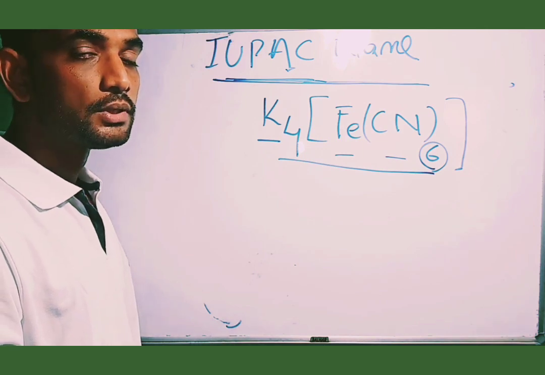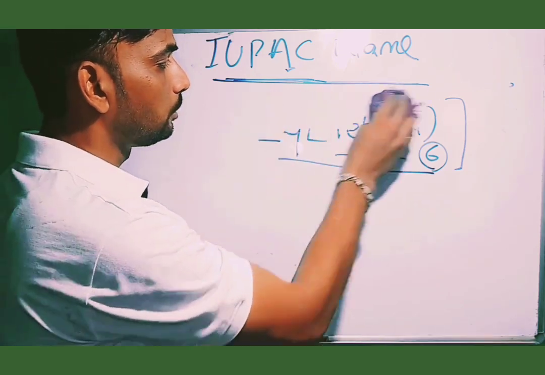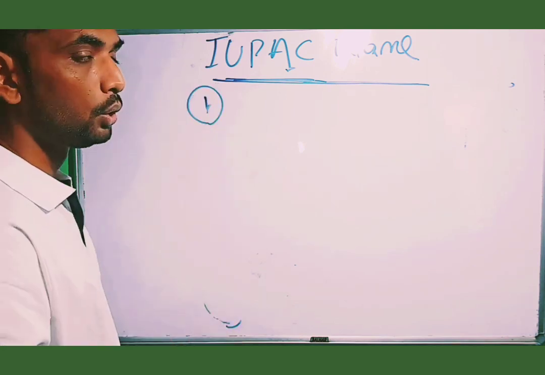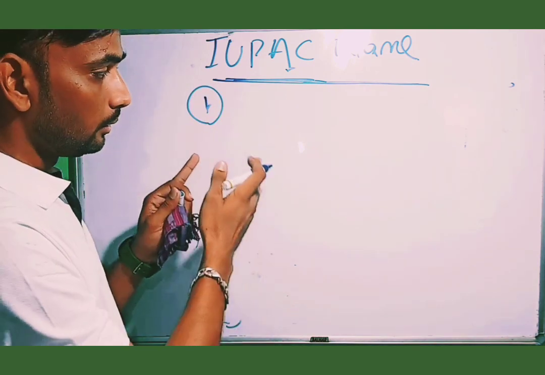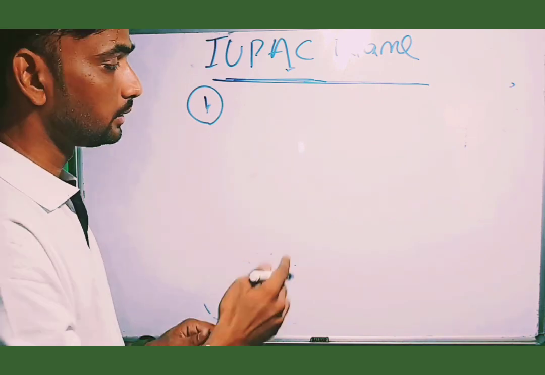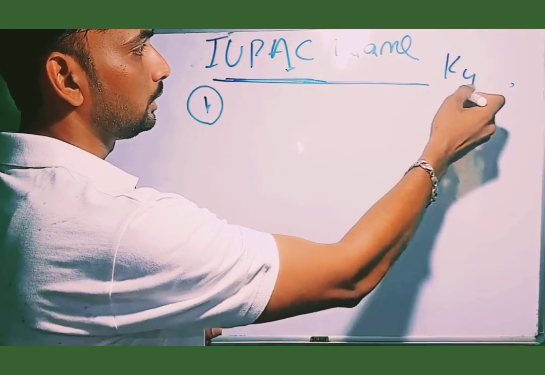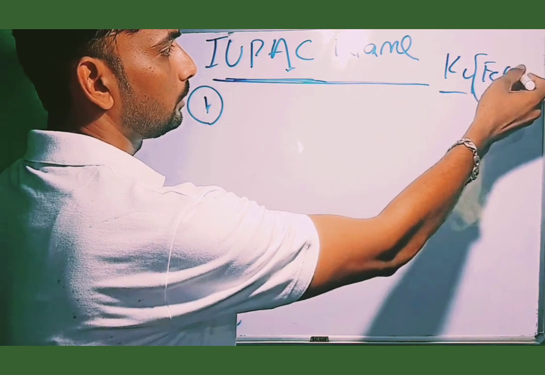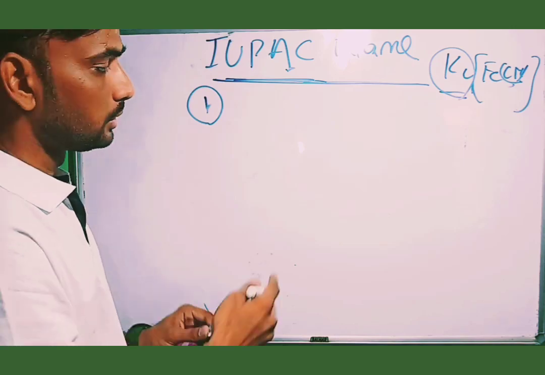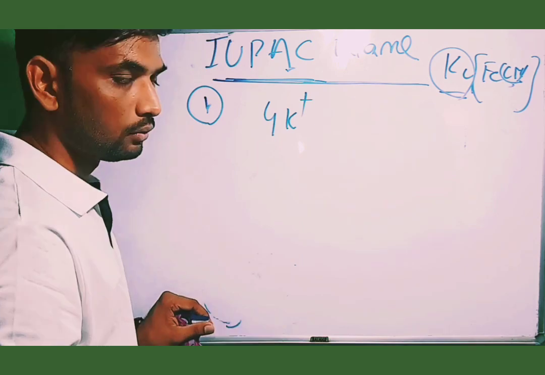What is the IUPAC name of that complex? There are some rules we have to follow. The first rule is if there are some basic radicals present before the square bracket starts. In the previous example, we have taken K4[Fe(CN)6], that means the 4 potassium atoms. If we break this, we get 4K+.